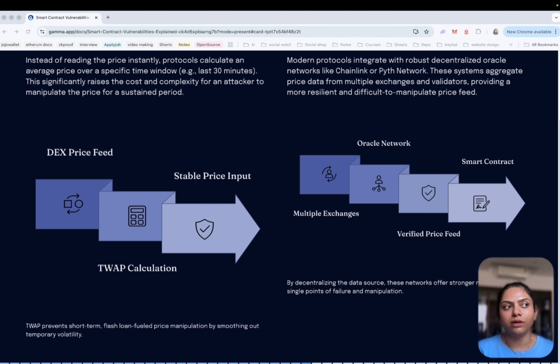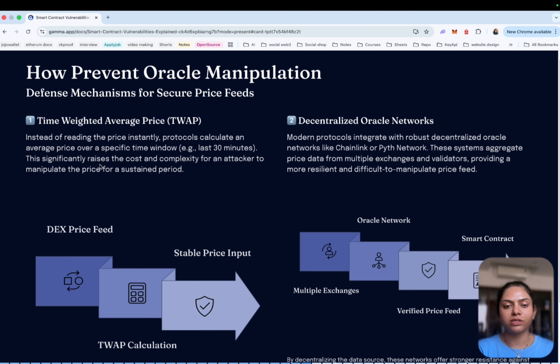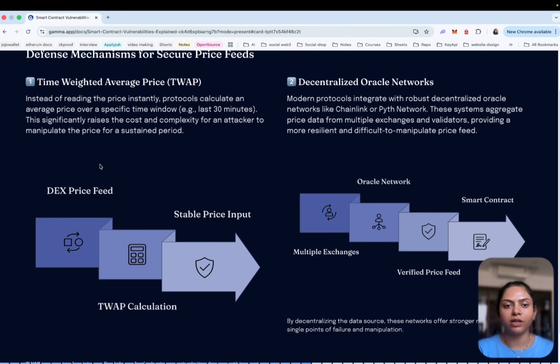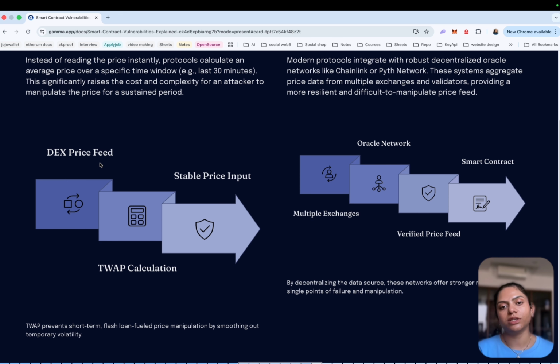If I put all the vulnerabilities together, it would be too big a video, so we are doing part one and part two. In this part, we understood the first six vulnerabilities, and all the other vulnerabilities we will understand in part two. So that's part one.